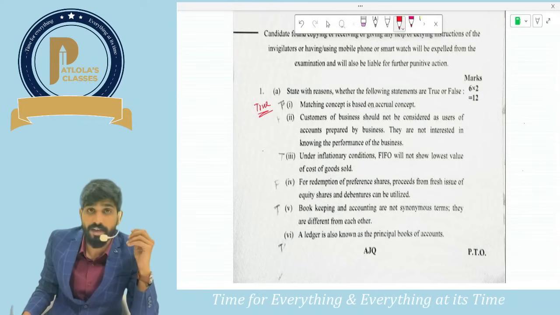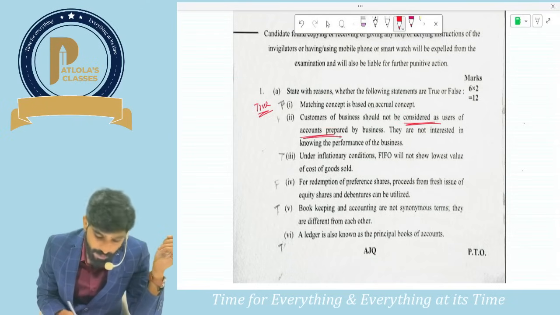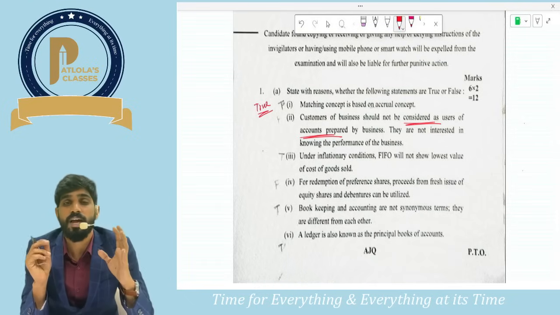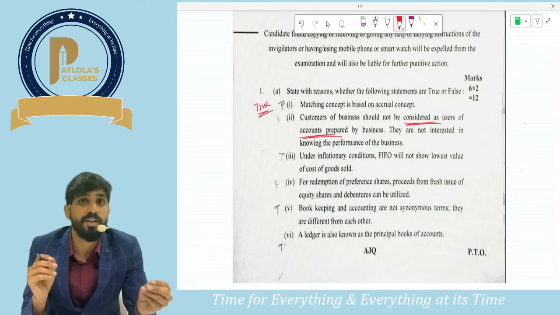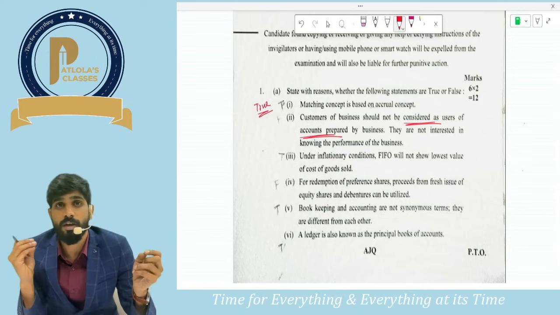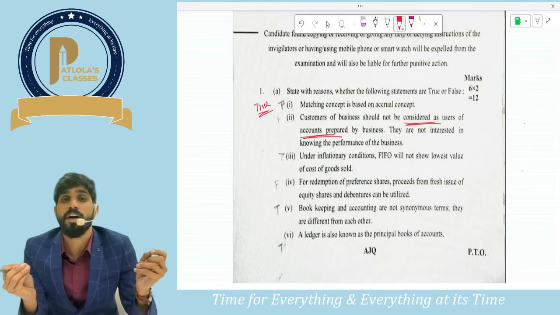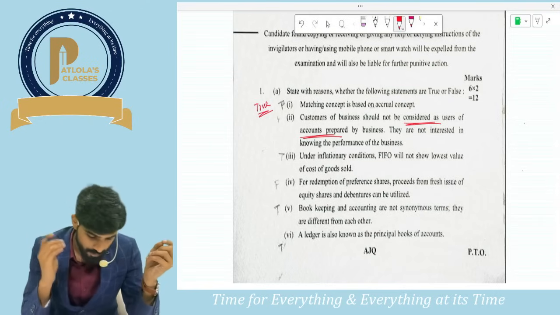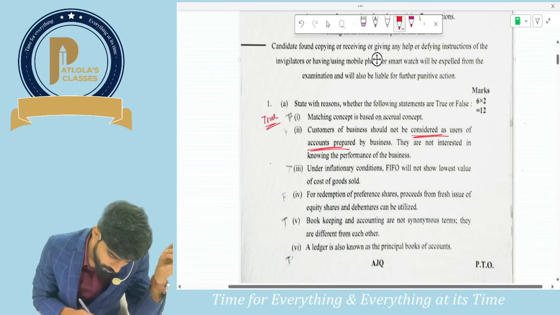Let us see the second, true or false. Customers of the business should not be considered as users. Guys, no. Customers are external users. As we know, there are two types of users of financial statements. One is internal users, another is external users. Customers, lenders, suppliers, all these are external users of financial statements. So this statement would be false.